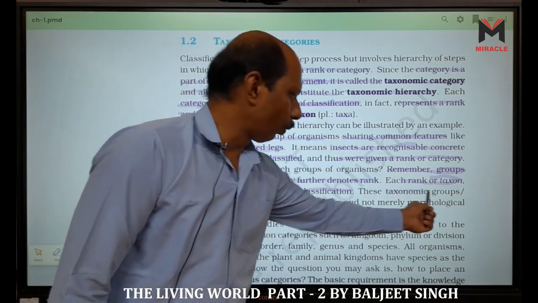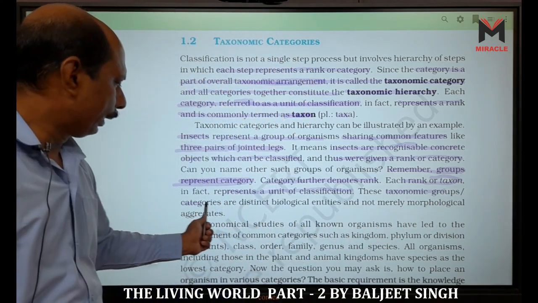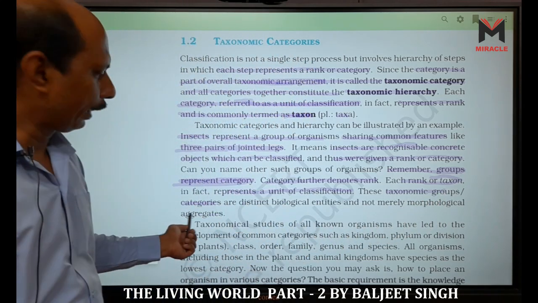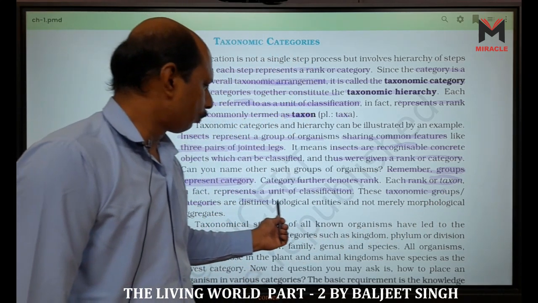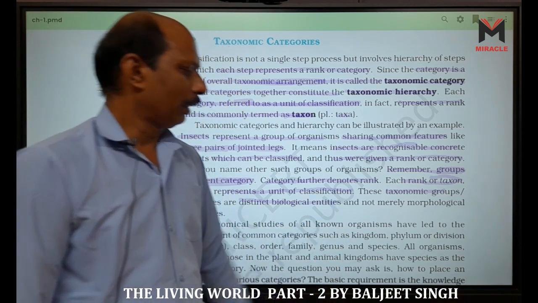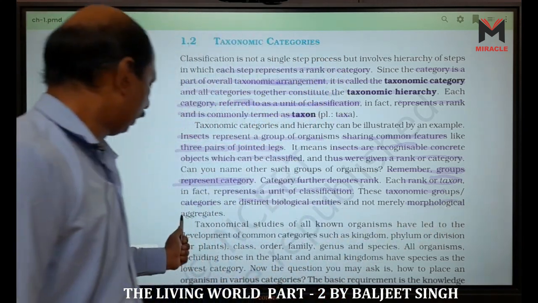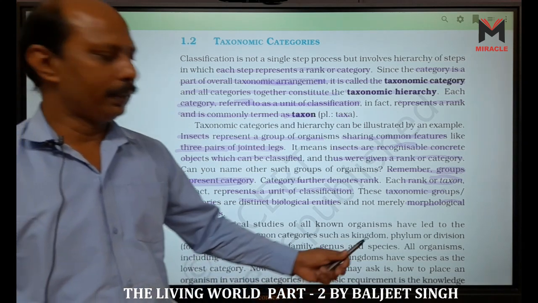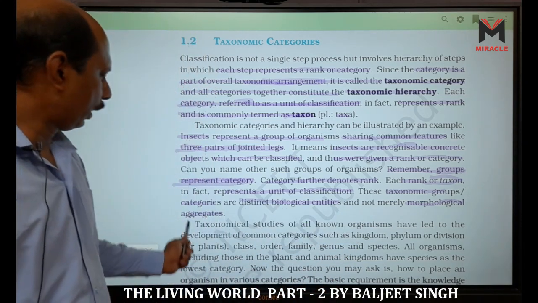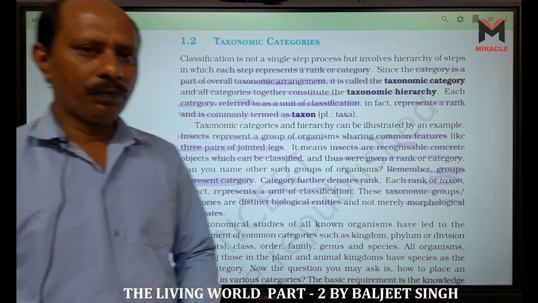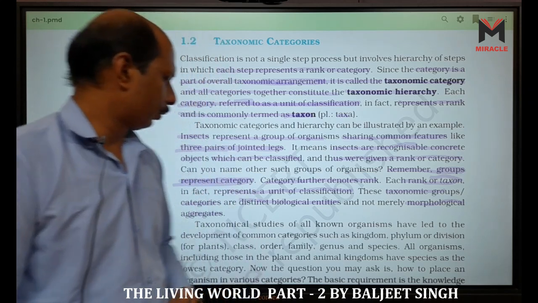These taxonomic groups or categories are distinct biological entities, and they are not only morphological aggregates. They are not merely morphological aggregates, but they are different biological entities. Okay.